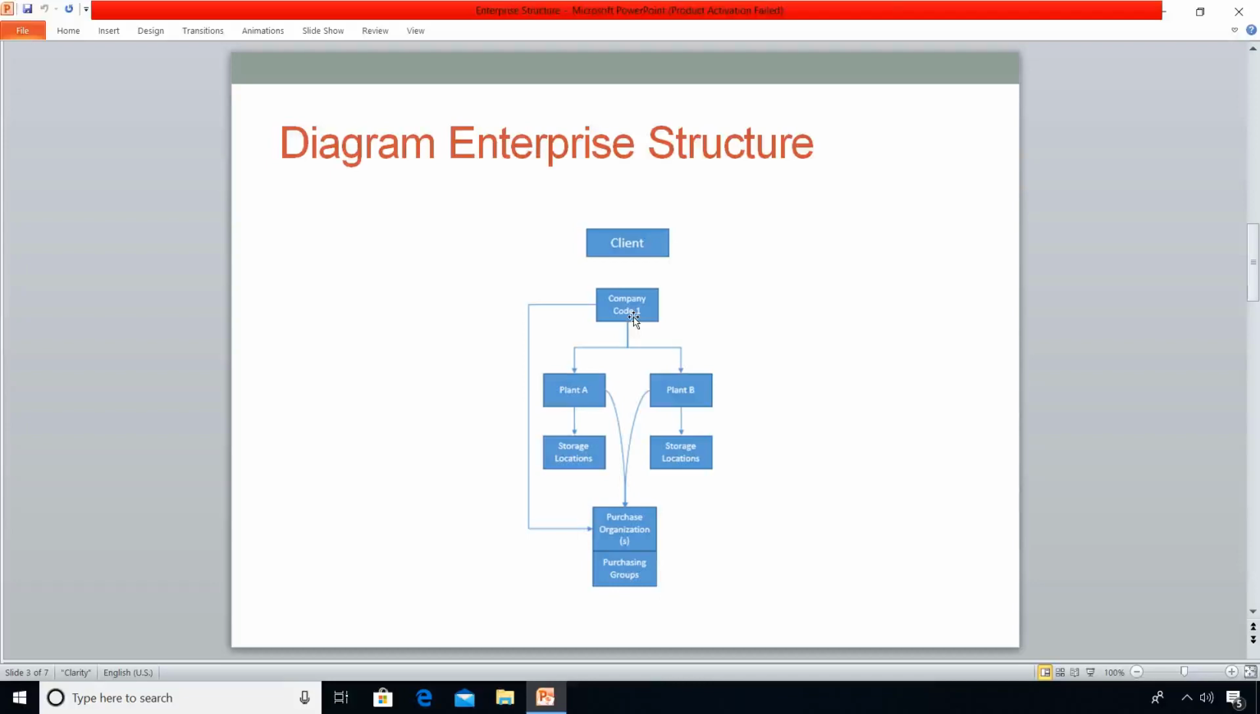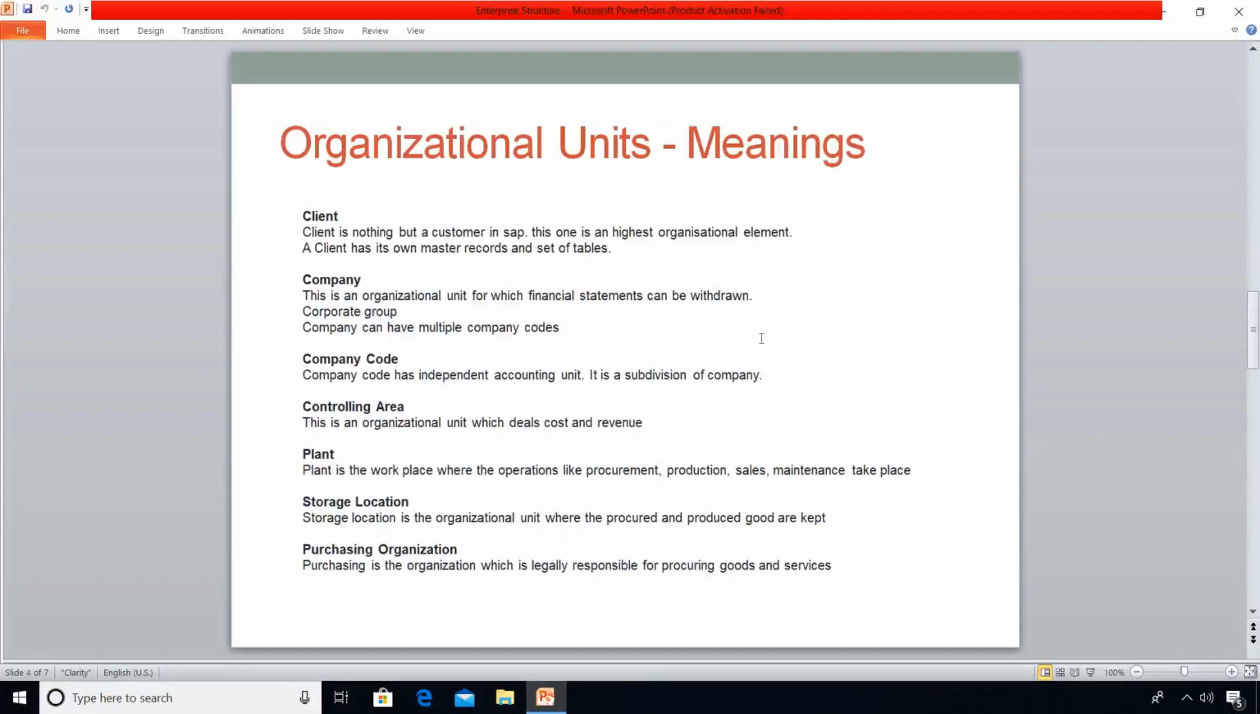Mainly what we need to understand is that company and company code will be created by the finance side, whereas the rest of the organizational units like plant, purchasing organizations, storage locations, purchasing groups will be created by the MM side. MM consultants will be dealing with these things. Okay. Similarly, we have sales organization, distribution channel, divisions. They will be dealt with by our SD side, sales and distribution side. So they will be dealing with their respective activities.